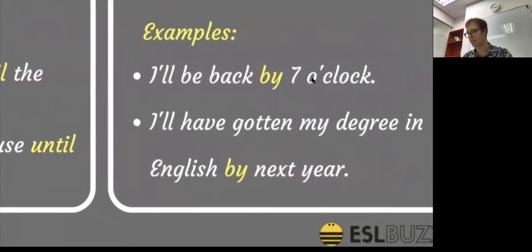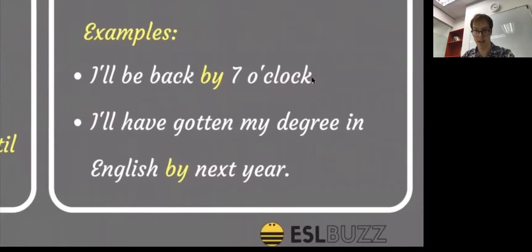And then our by: I'll be back by 7. Remember, 6:30 is okay, but 7:01, 7:05 is not okay. 7 o'clock is our deadline, no later. And then, I'll have gotten my degree by next year. I have some students who are working on their university degrees, right? So they'll say, oh yeah, by next year, right, I will have finished my degree. I will have done it by next year. That's their deadline. They're not going to finish in 2 years. Next year, by that time, their deadline, they will have finished, okay?